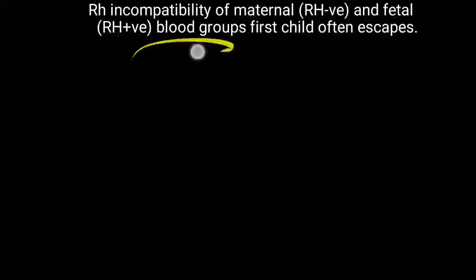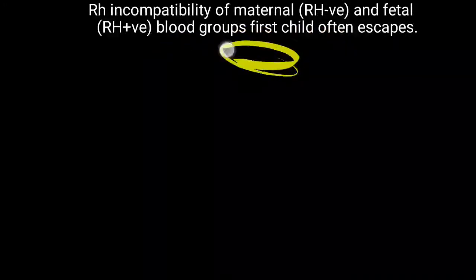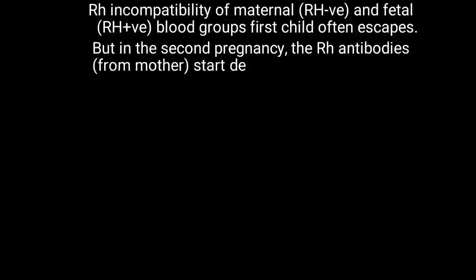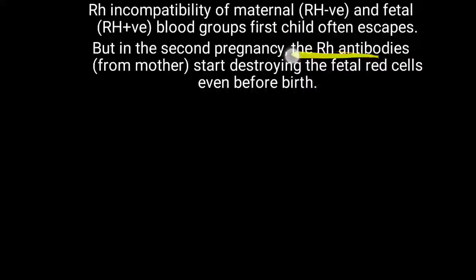So Rh incompatibility in relation to the maternal is when the mother is Rh negative and the fetus is Rh positive. So if this type of mismatch or incompatibility is there, then what happens? The first child of that mother often escapes. So the first child mostly has no problem. But in the second pregnancy, this Rh antibody is generated.